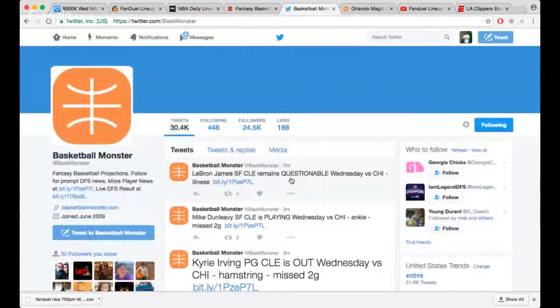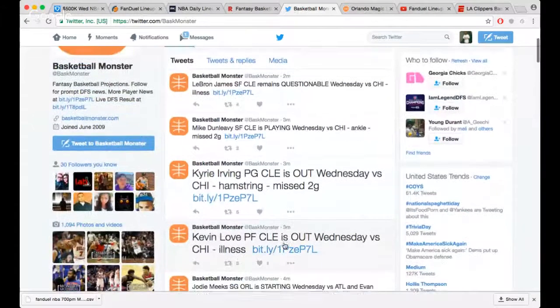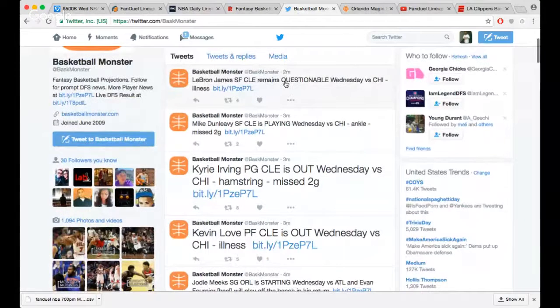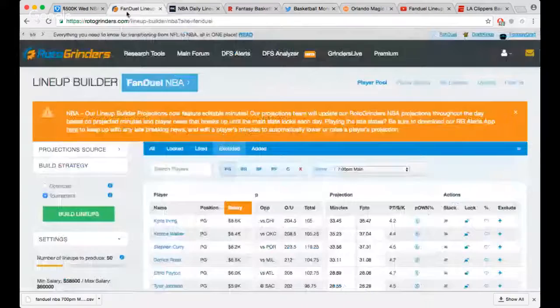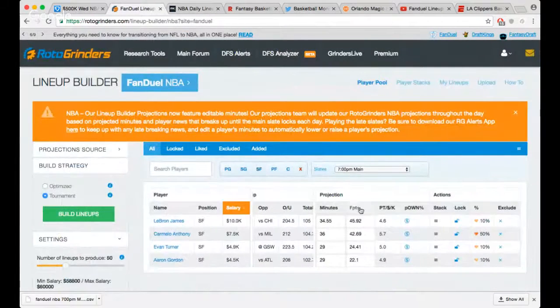Some more news has come out. LeBron James is still questionable. Kyrie's out. Kevin Love is out. I think LeBron's playing, man, and I might have to up my LeBron ownership. He's questionable with an illness, but I think he's gonna play through it. So right off the bat, that's already making me go look at LeBron for my ownership.